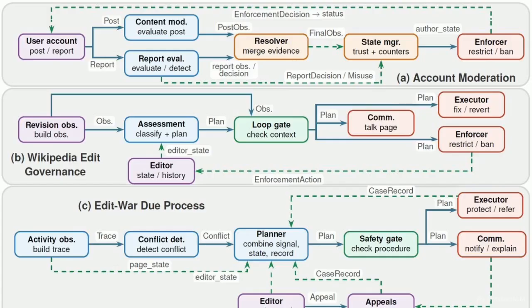This diagram illustrates the necessary architecture. In the top section labeled Account Moderation, the expected flow moves sequentially. A post is observed, evidence is resolved, and a state manager decides whether to restrict the account. A common architectural injection error occurs when a developer directly connects a raw observation node to the final enforcement action, bypassing the resolution steps entirely. The immediate consequence is severe. An account gets banned based on an unverified raw signal, like a single user report, without any aggregate policy review.